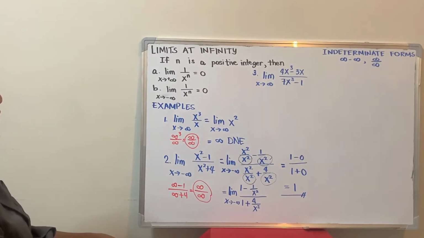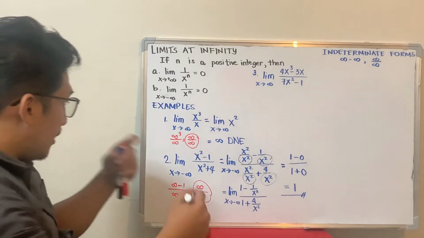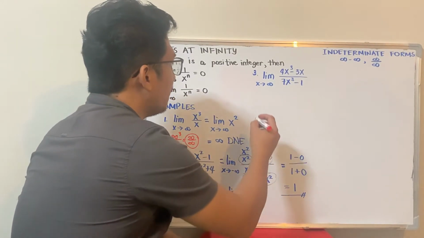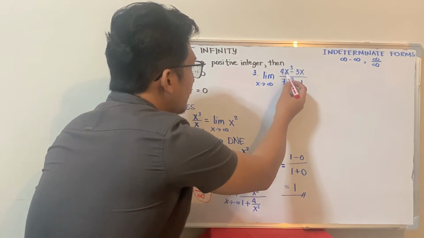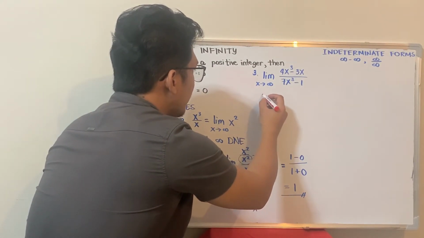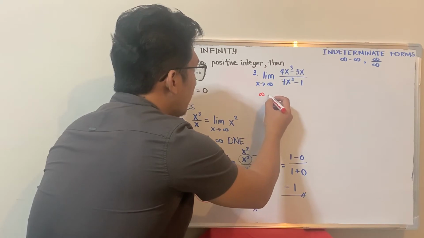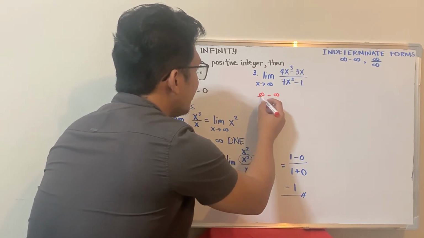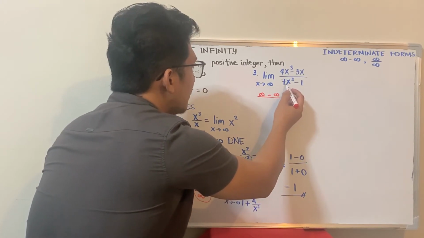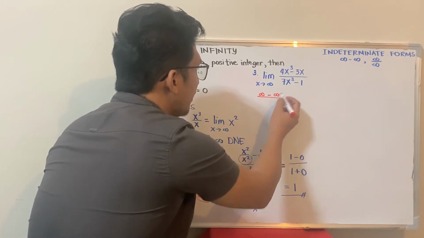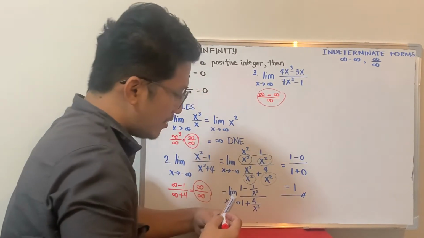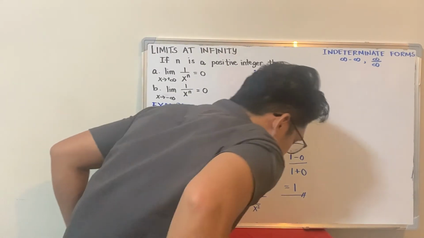If you substitute right away, it becomes indeterminate. Infinity cubed is infinity, so infinity minus 3 times infinity is indeterminate already. All over 7 times infinity minus 1 is infinity. So this is indeterminate.